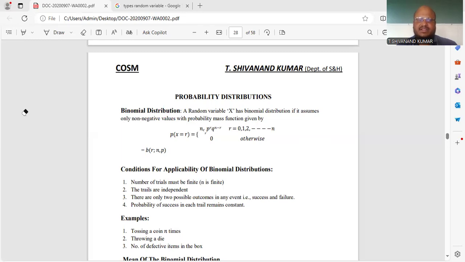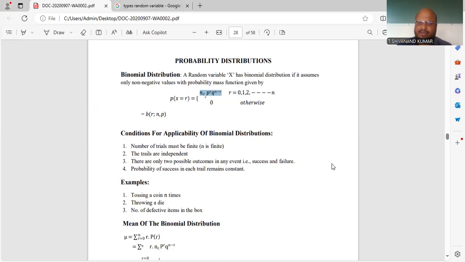Here you have to remember one point. They are saying the binomial distribution is nothing but NCR P power R Q power N minus R. We have to take only non-negative values. There are no negative values in a binomial distribution, so you have to remember it. For the negative values, we have the negative binomial distribution, which is a separate topic.